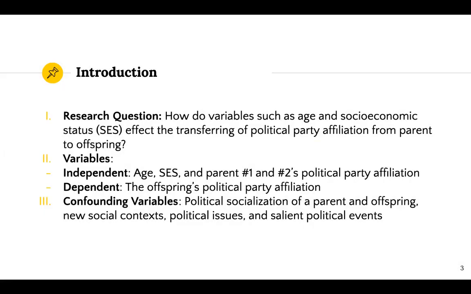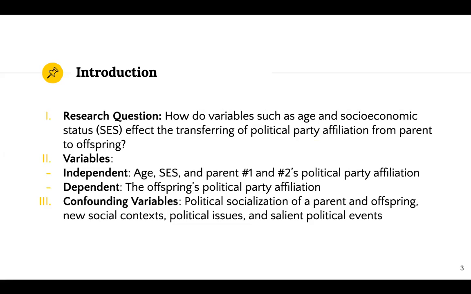So just to start things off, our research question is, how do variables such as age and socioeconomic status affect the transferring of political party affiliation from parent to offspring? And throughout this presentation, socioeconomic status will be abbreviated as SES.